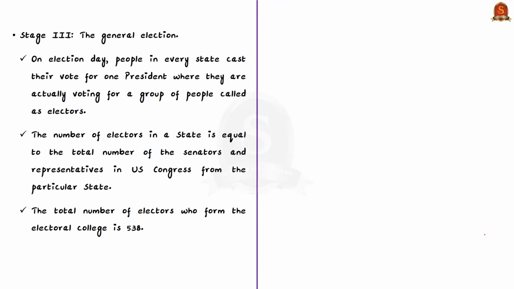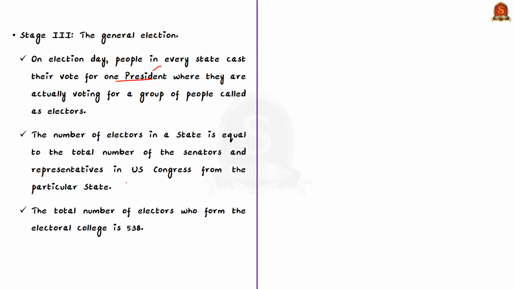On election day, people in every state cast their vote for one president. Here, when people cast their vote, they're not voting to select the president directly based on the count of their votes cast. Rather, they're actually voting for a group of people called electors. The number of electors in a state is equal to the total number of senators and representatives in the United States Congress from a particular state.